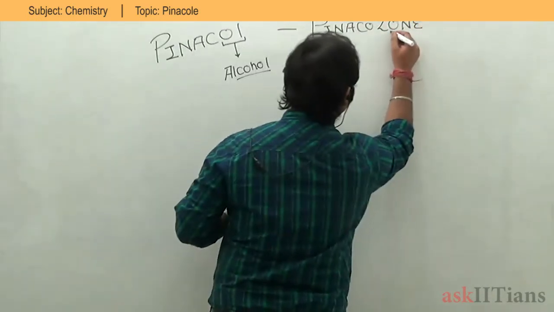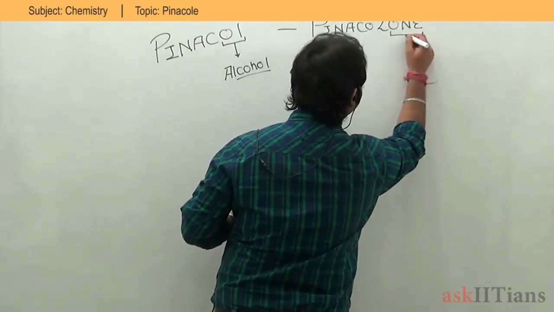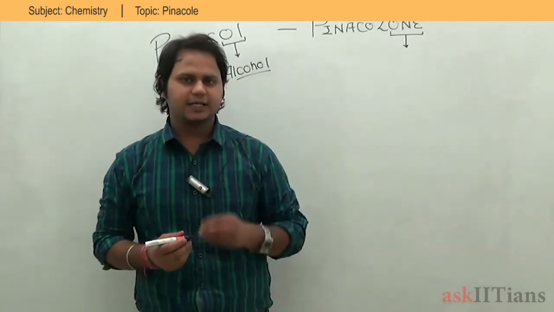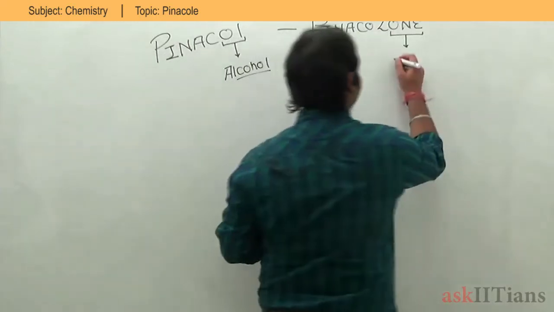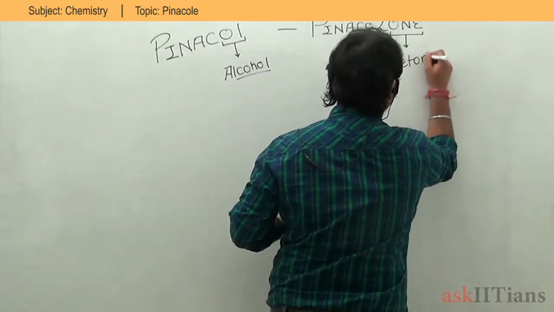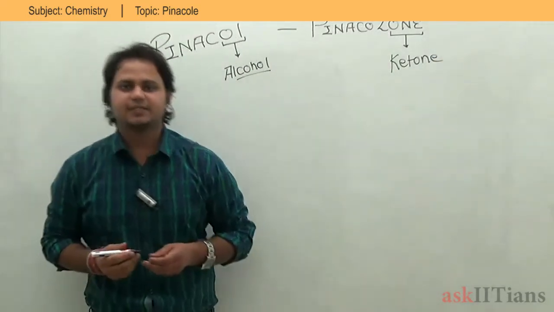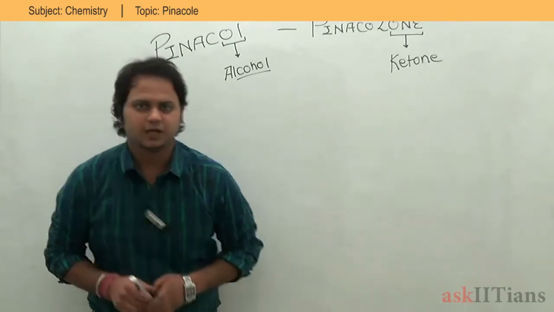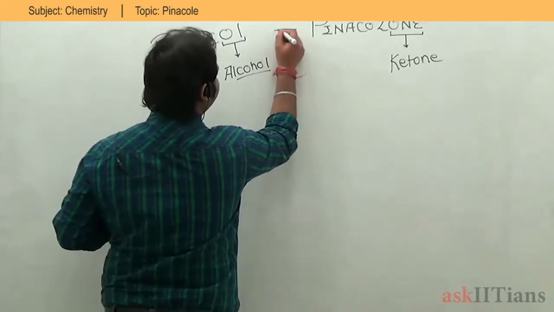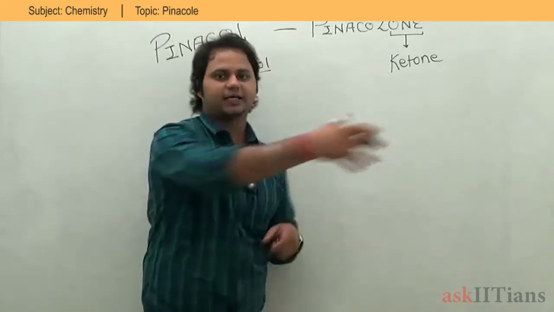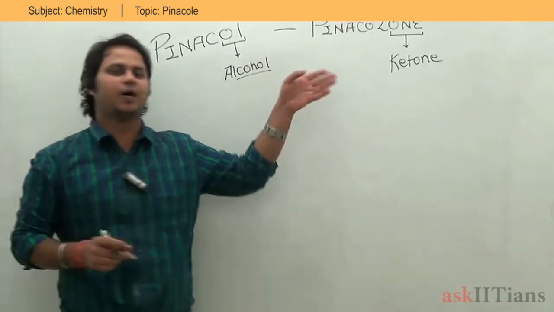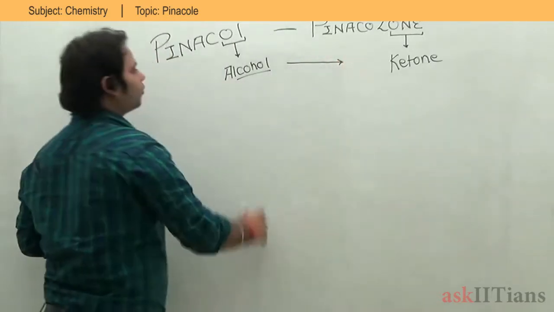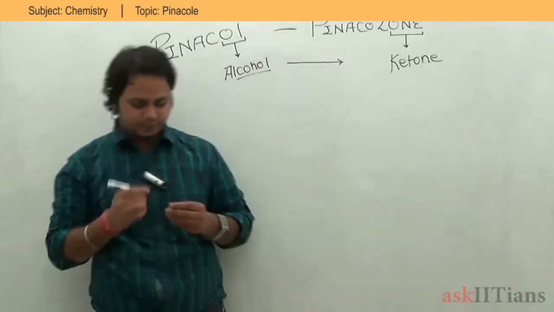That is Pinacolone. If you take a look at the last part, that is one. In the IUPAC name, we use one for the ketone, right? So I am having a ketonic part over here. So I can assume that there is somewhere alcohol and there is somewhere ketone also. The dash line means I am going to react my alcohol and convert it into the ketone. That is the main part for this particular name. I am having alcohol as a reactant, and I am going to convert that alcohol into the ketone. That is the main part you need to remember.